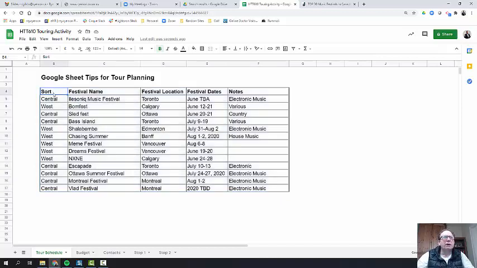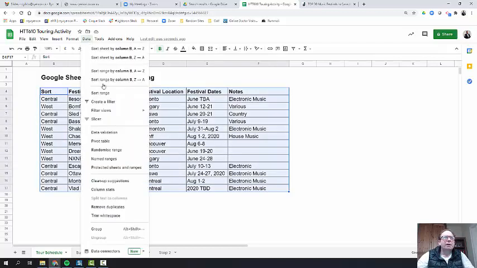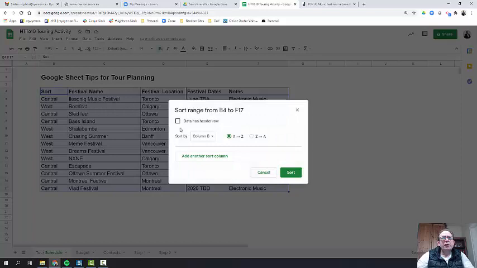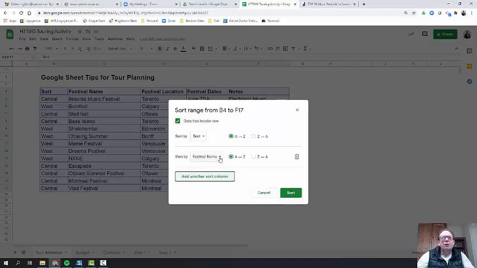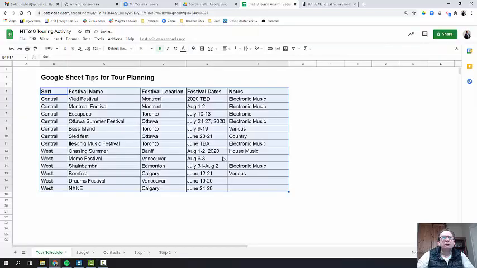So I'm going to do a sort function here. I'm going to swipe my data, go to Data, go to Sort range, and tell it my data has a header row. Once I've got my header row, I am going to go to my sort. I'm going to say sort by, sort A to Z. Maybe after that, I want to add another section, and go festival name, festival dates, and then sort. Okay, so what I've got here now is a list of central dates and west clustered together.